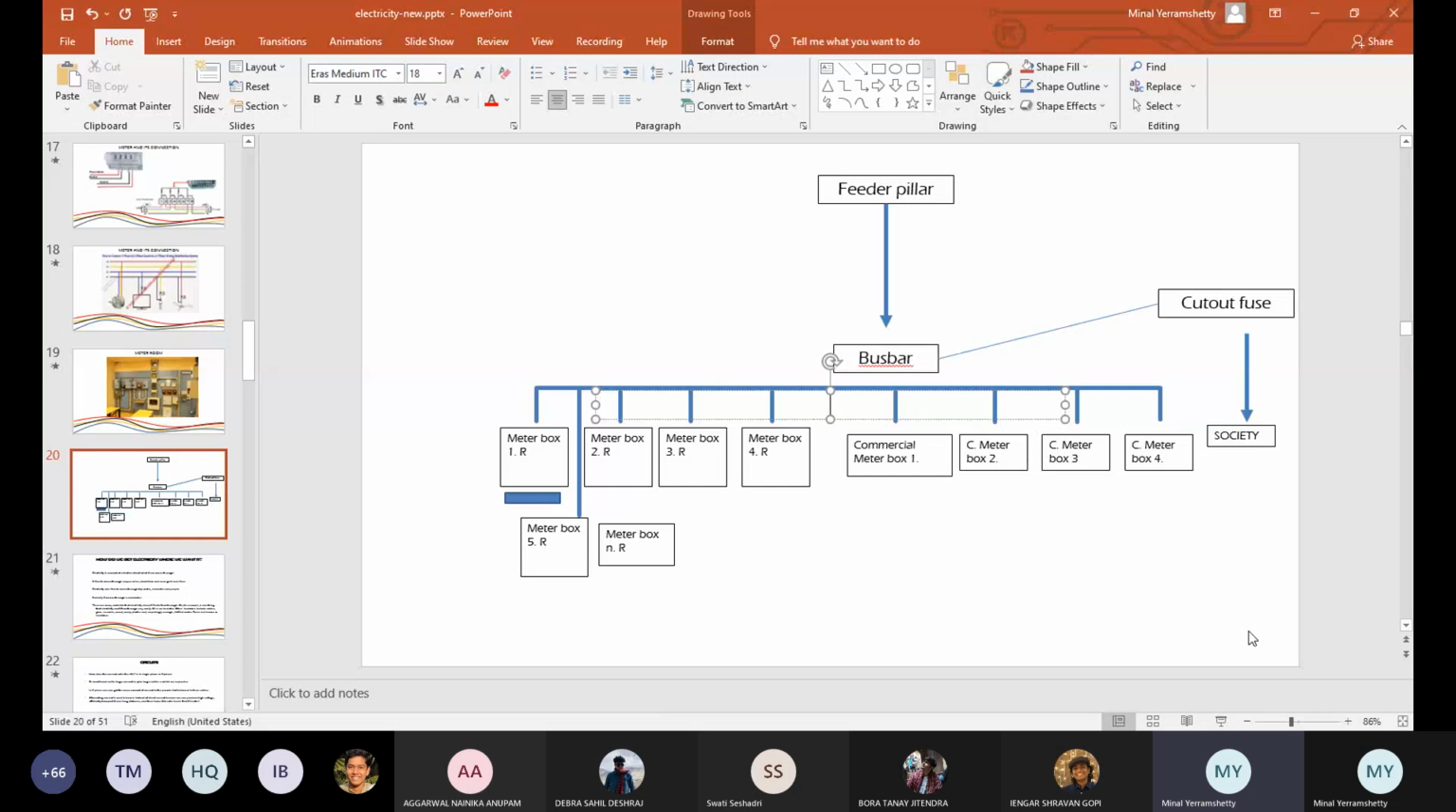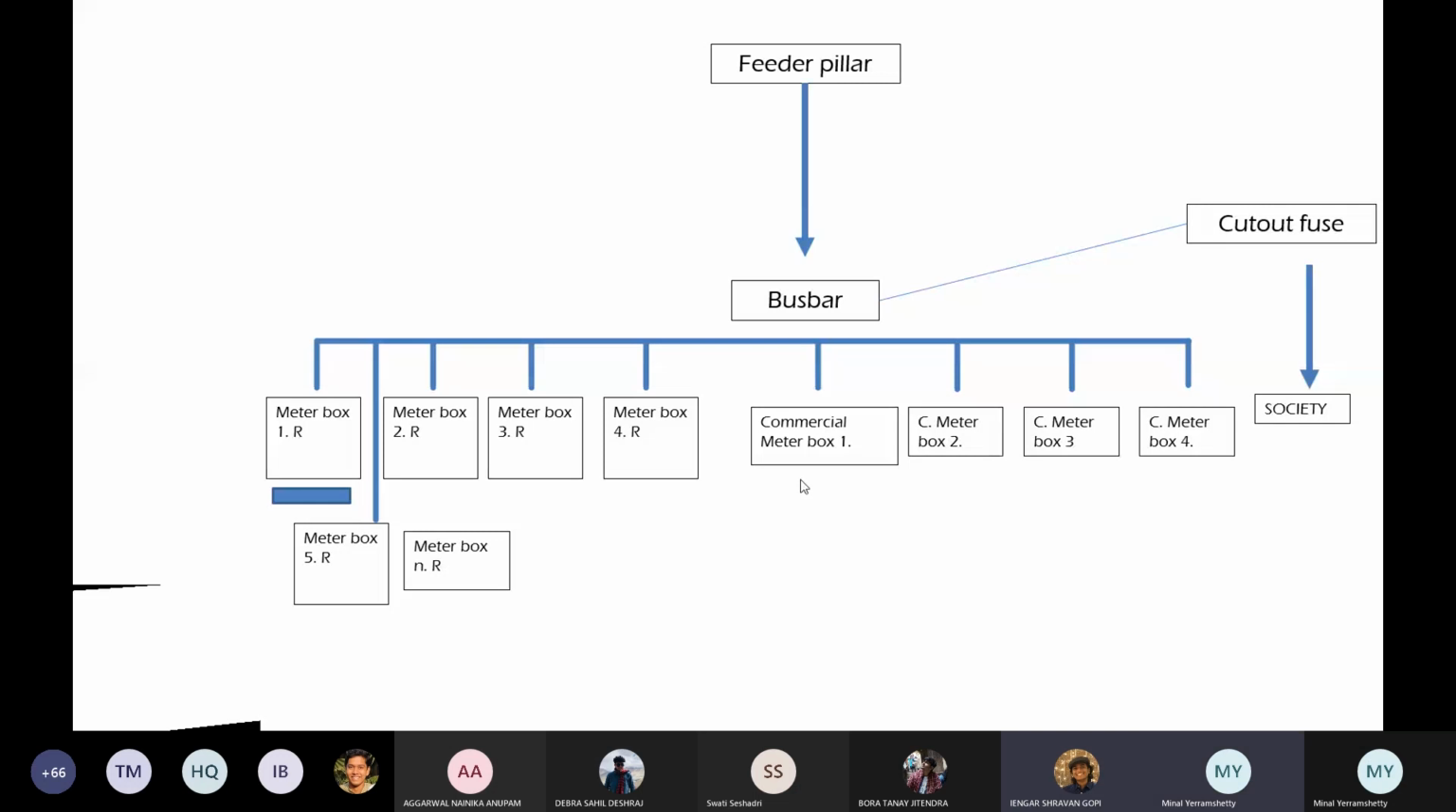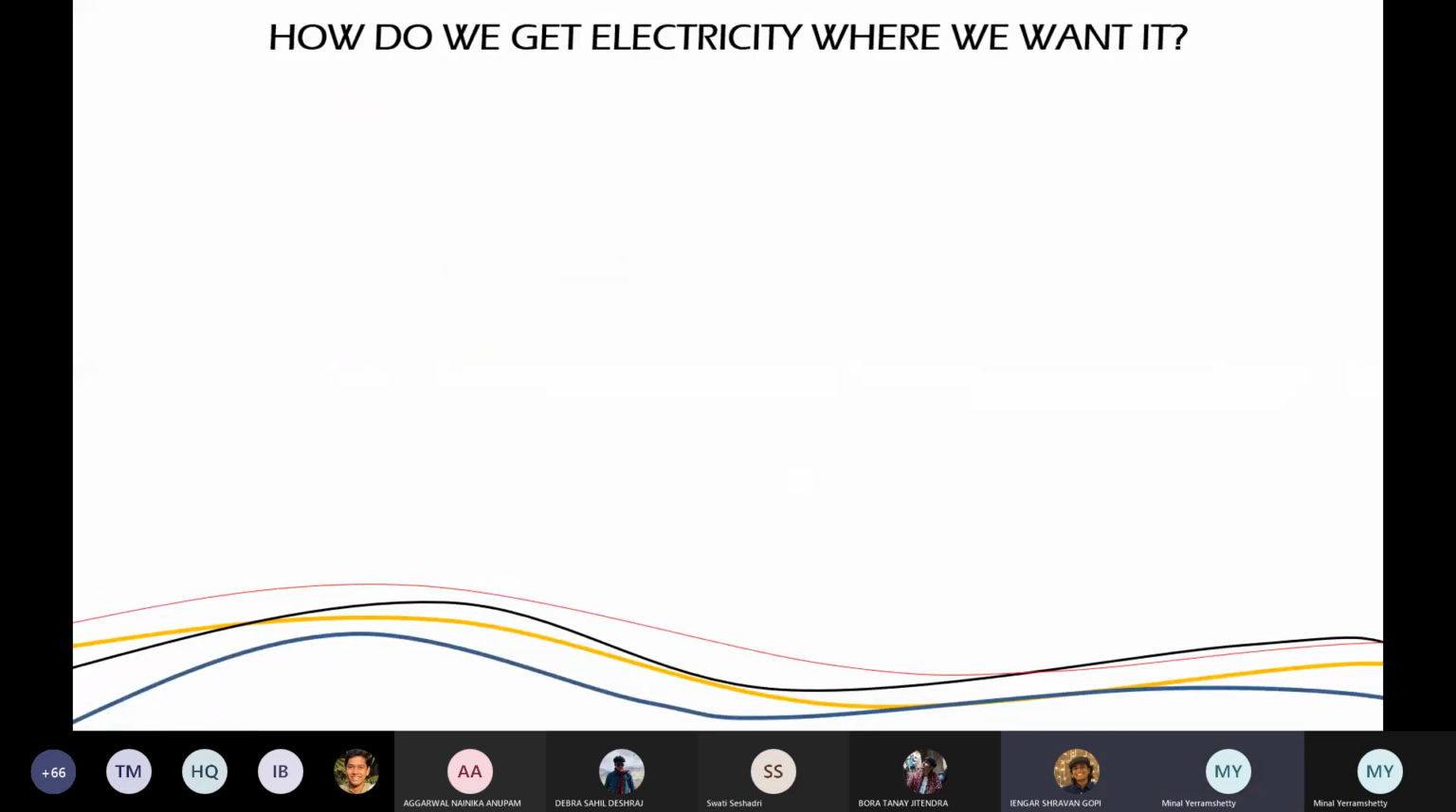Okay, so now I go full screen again and we go back. Also, within the flat, we have our own switchboard, right? Which has fuses for specific rooms and everything. Yes, I'll come to that. That's the next step in line. Okay. Now, how do we get electricity where we want it?